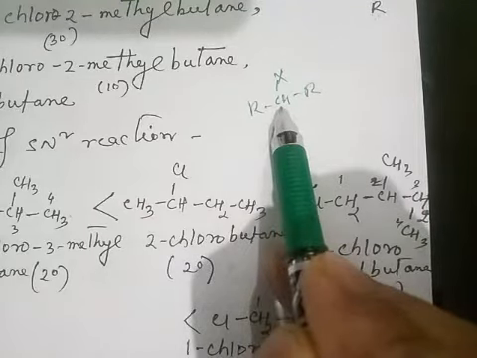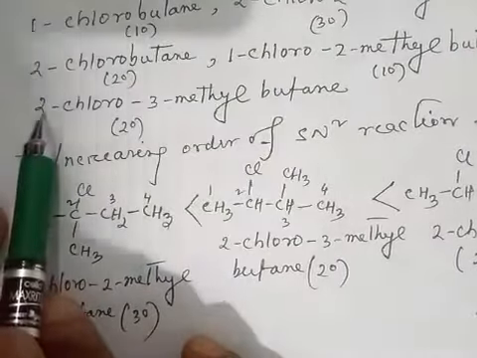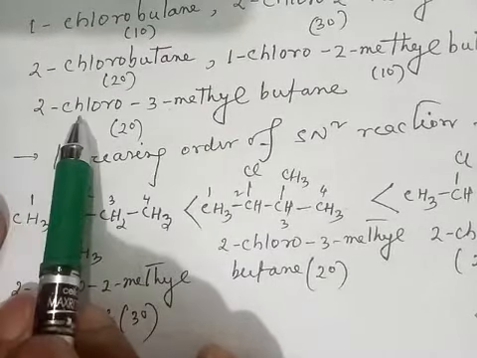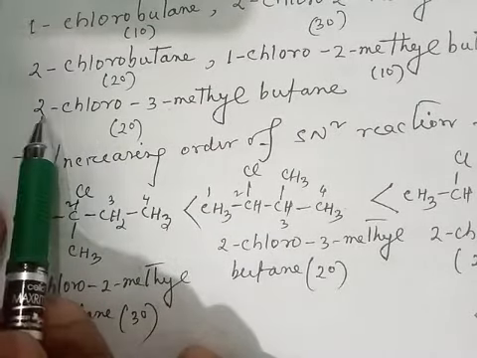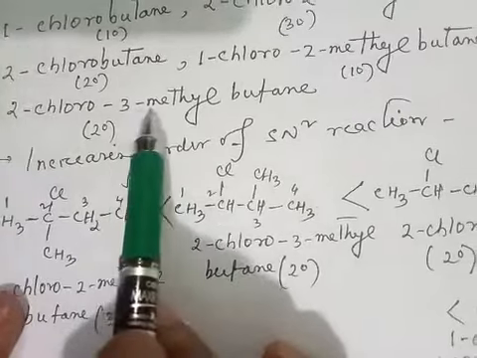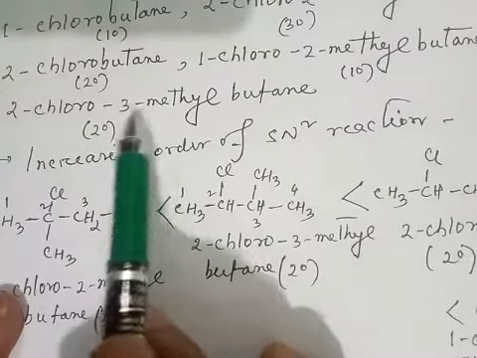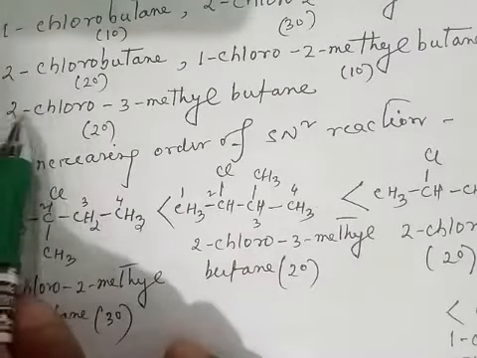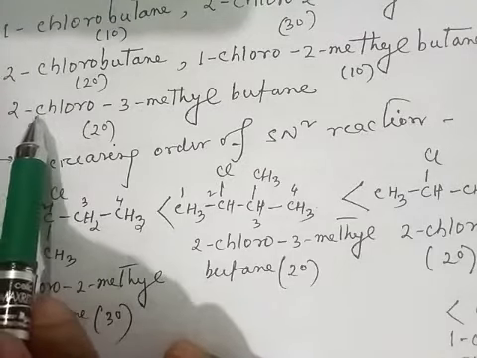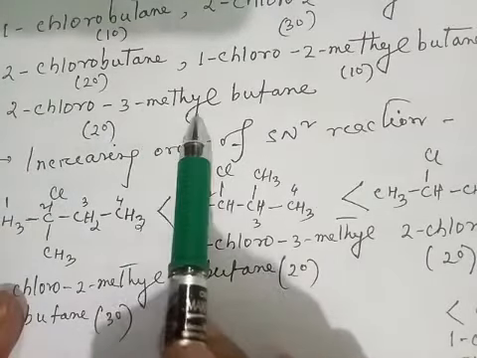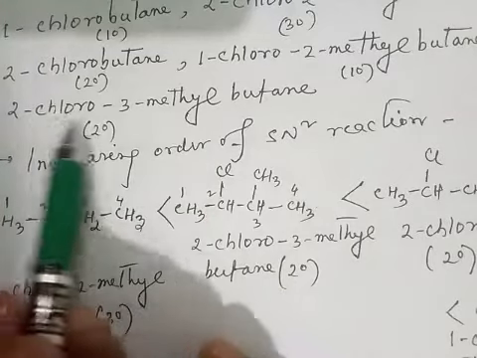Here the chlorine is on a non-terminal carbon atom and the methyl group is on a different carbon, so the positions differ. So this will be a secondary haloalkane.